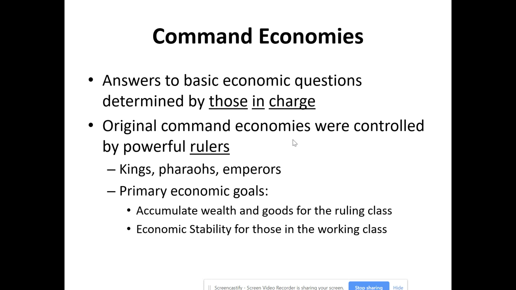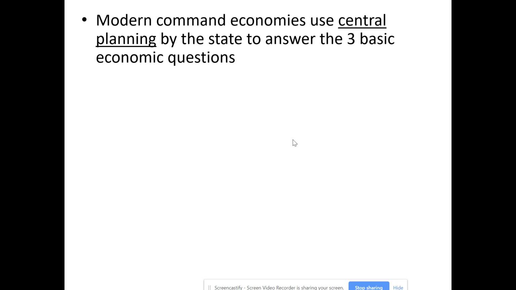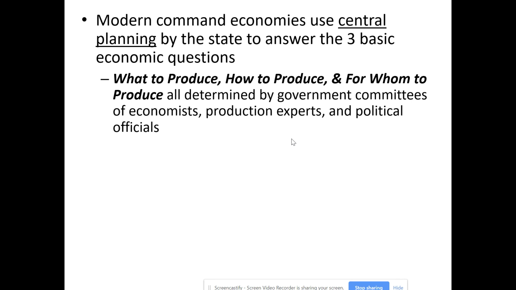And for the working class, really they just want to provide economic stability. Just provide them enough stability and comfort in their lives that they wouldn't basically rise up against them. In your more modern command economies, central planning by whoever's in charge, by that state, will answer those three basic economic questions. So all of that, what to produce, how to produce, for whom to produce, is all determined by government committees made up of economists, production experts, political officials. They are deciding all of those questions.